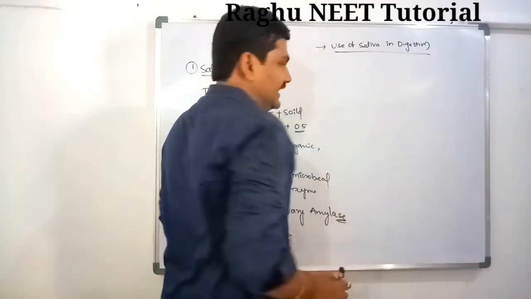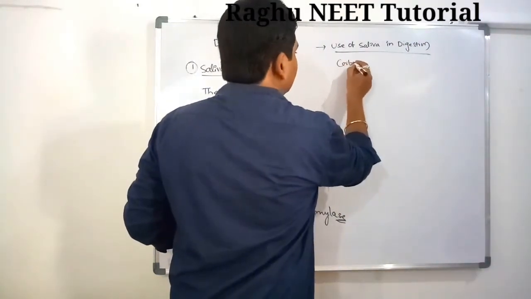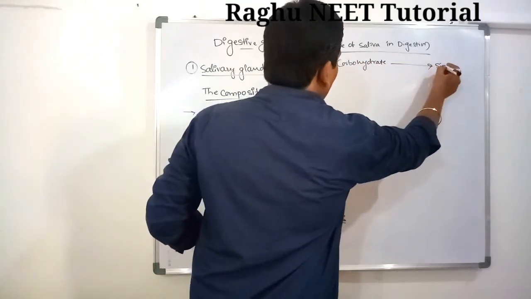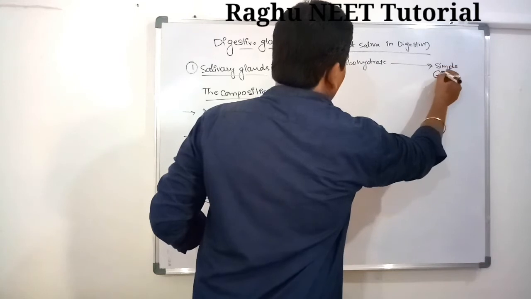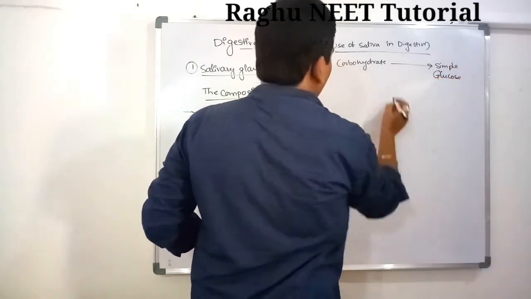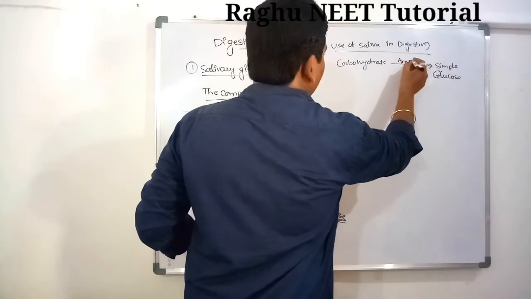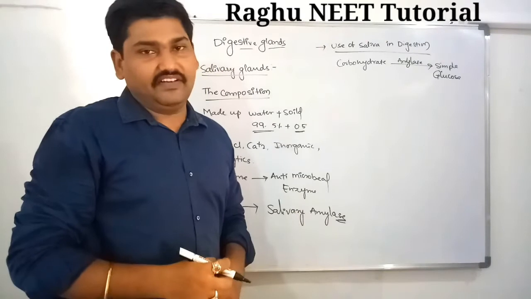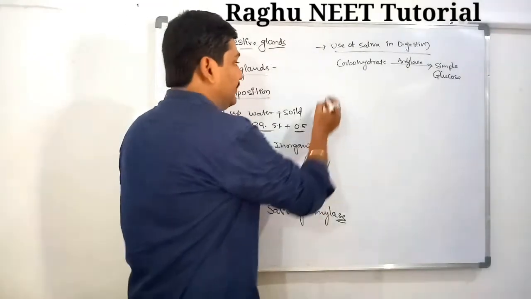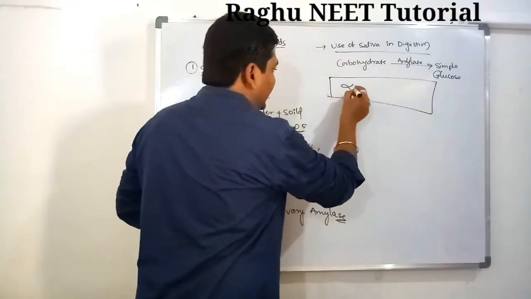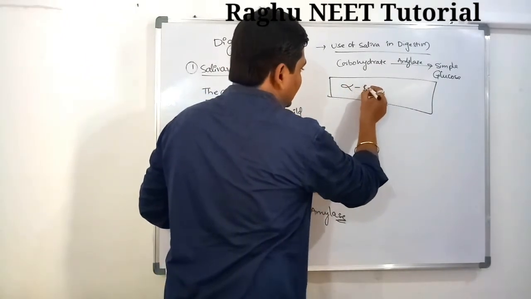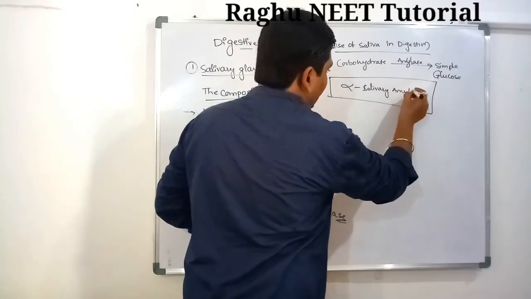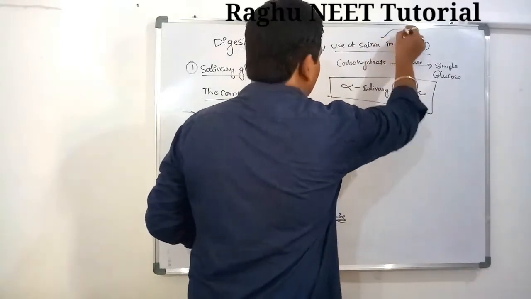What is the use of saliva in digestion? The carbohydrates convert into simple glucose molecules in the presence of amylase. Which type of amylase is secreted by our salivary glands? Which type of amylase? Very important from the examination point of view. Alpha salivary amylase is secreted by our salivary glands.